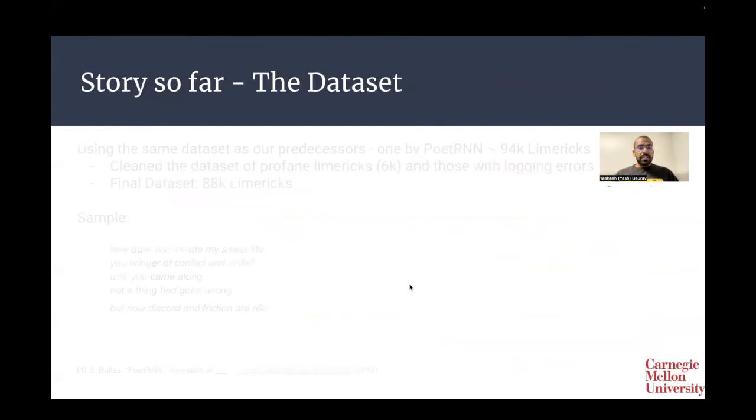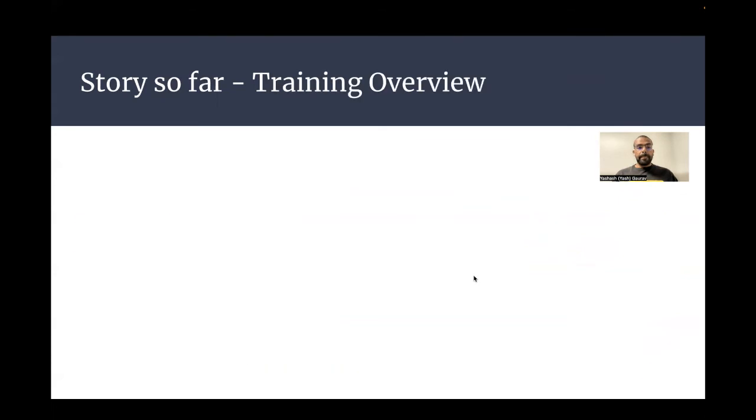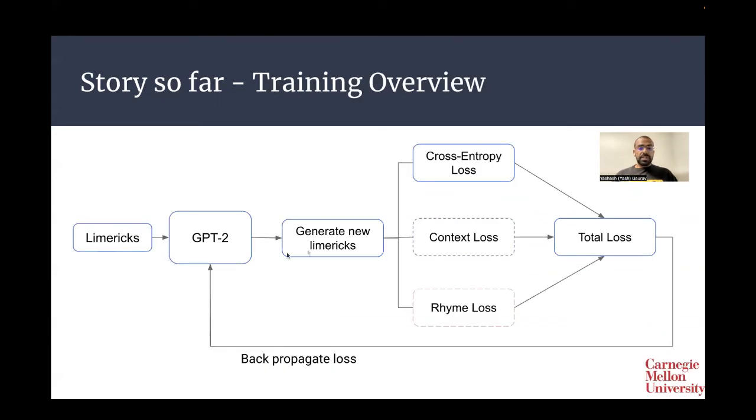The dataset in question is the same dataset used by the PoetRNN team. We, though, cleaned it of any profane limericks and logging errors. Certainly, you can see a simple sample here. We put limericks into the GPT-2 model to create new limericks, that is, to predict the next limerick possible. This gives us a cross entropy loss that the GPT-2 model suggests, and we add context loss and rhyme loss that we'll talk about in the next few slides. We aggregate all of that loss together to create a total loss, which is backpropagated to the GPT-2 model.